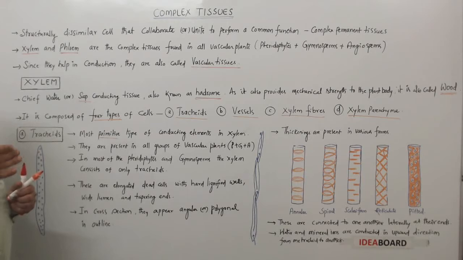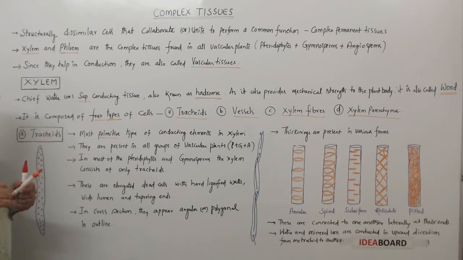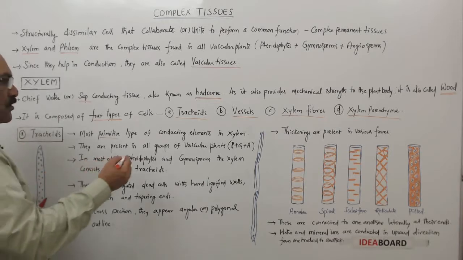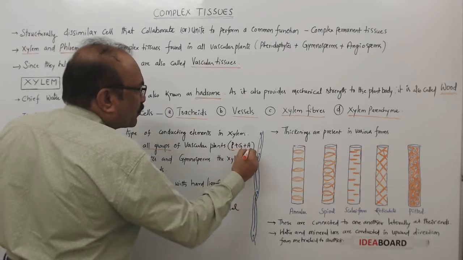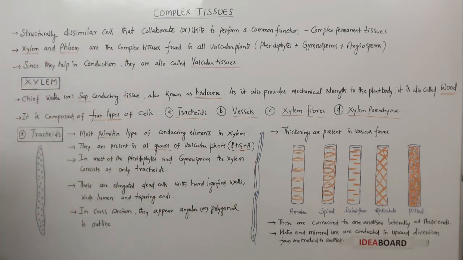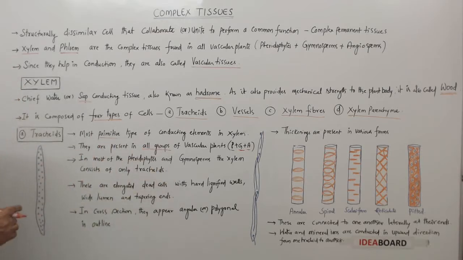As pteridophytes are primitive vascular plants, the tracheids are called the most primitive type of conducting elements in xylem. But of course, remember that these are present in all groups of vascular plants, that is pteridophytes, gymnosperms, and angiosperms. In most of the pteridophytes and gymnosperms, the xylem consists of only tracheids. And this is how they appear.